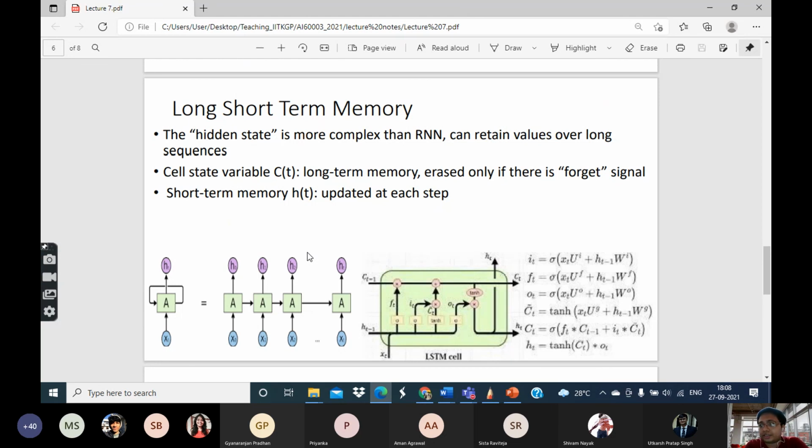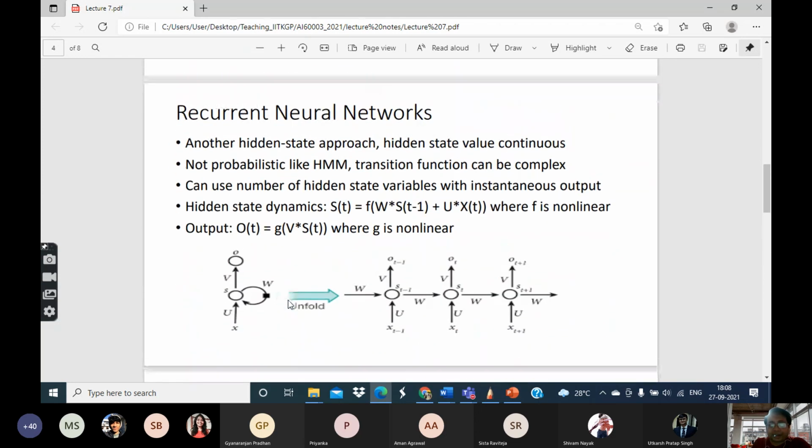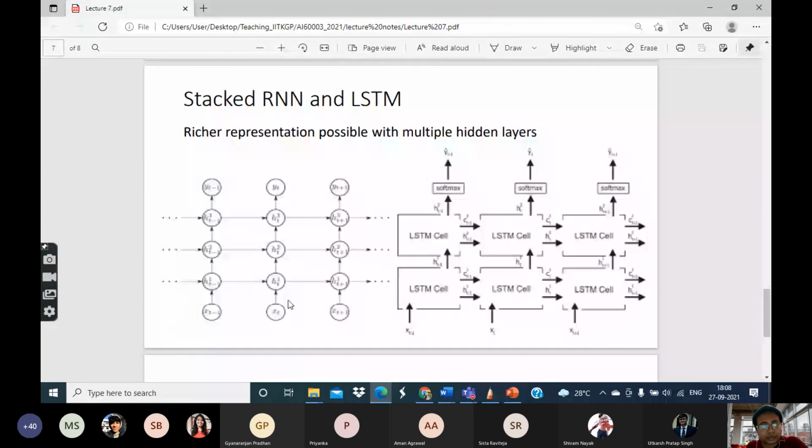Our teaching assistants will give a demo in which they will take up some time series data set and show how to solve some of those problems, related to forecasting or classification, using these models, HMM, RNN, LSTM, etc., which we studied.